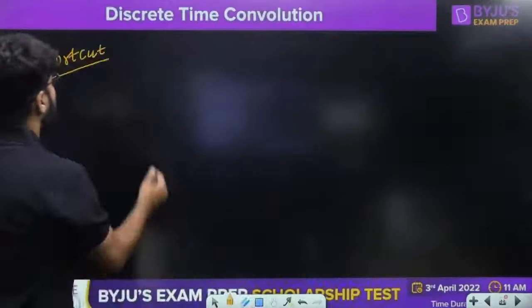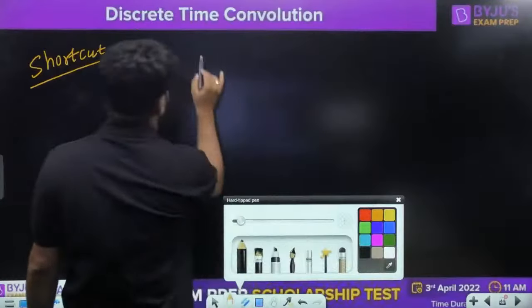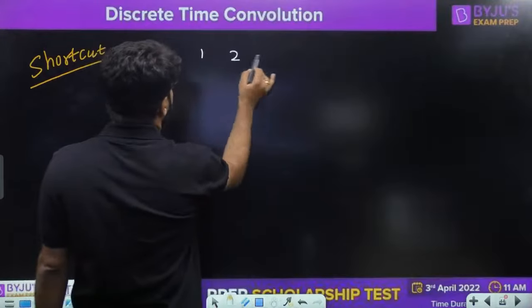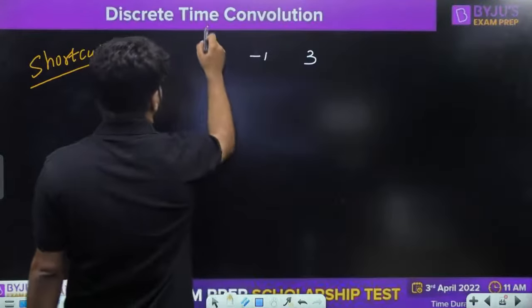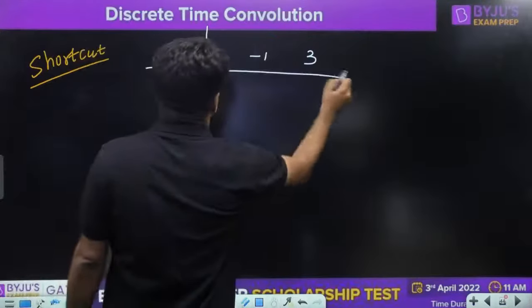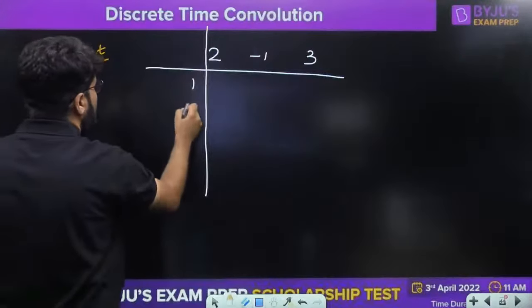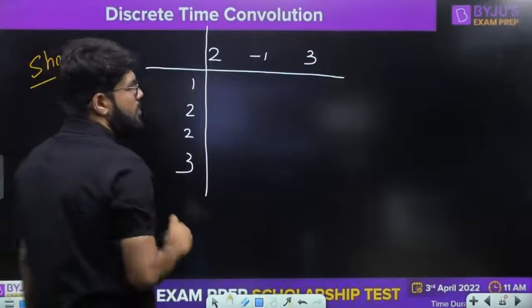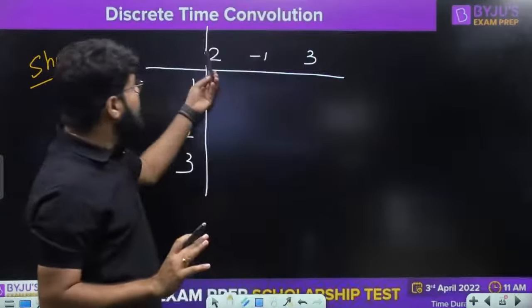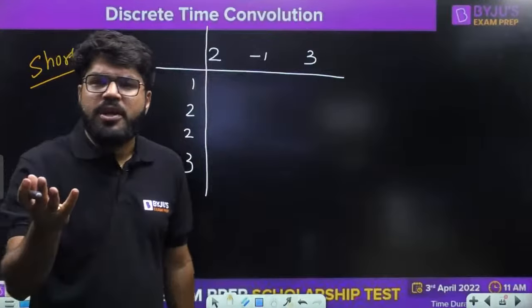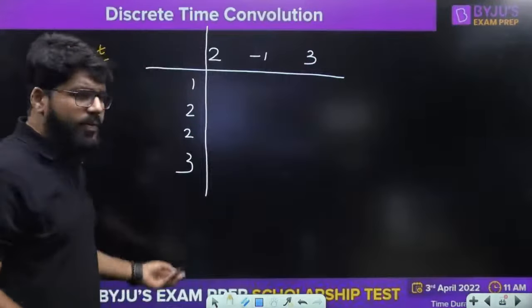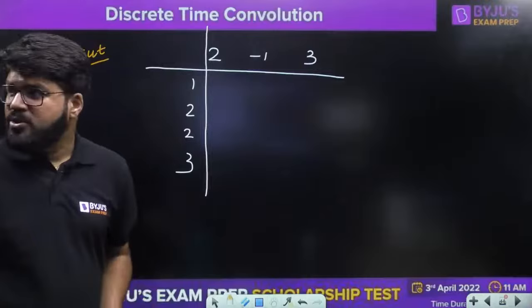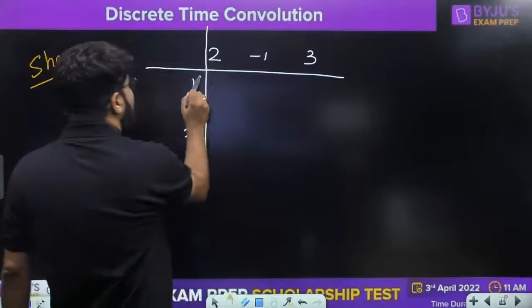तो एक simple सा काम करेंगे. Write down any one of the signal. Suppose 2 minus 1, 3. This is x. Write down the other signal vertically: 1, 2, 2, 3. Okay. Write down any one of the signal, because convolution is commutative. Now you can exchange, that's why I'm telling any one of the signal on top, another one on the side, that is vertically. Now multiply row wise.